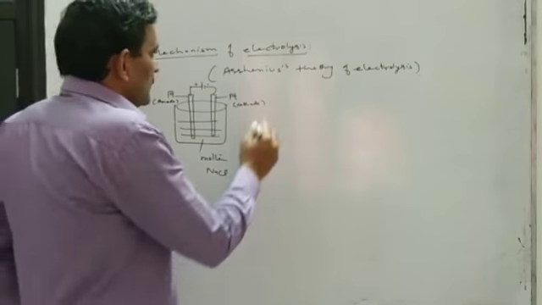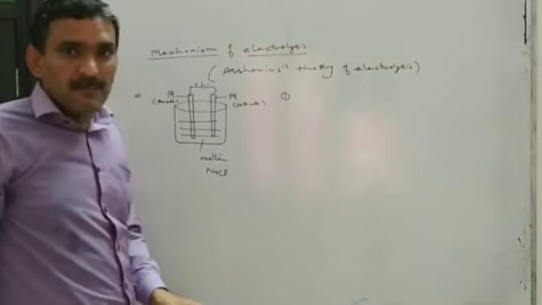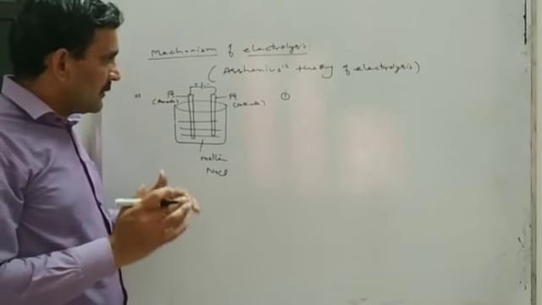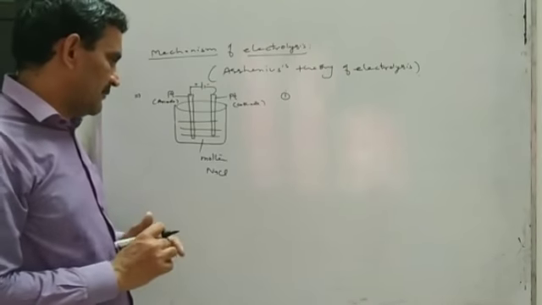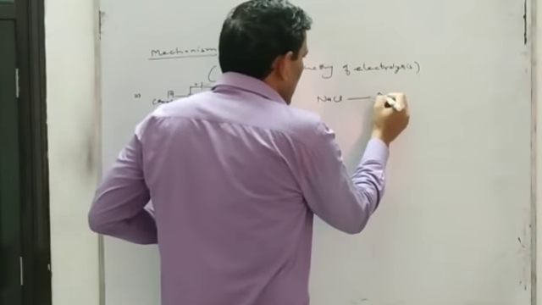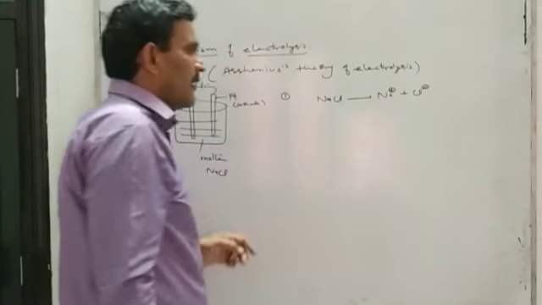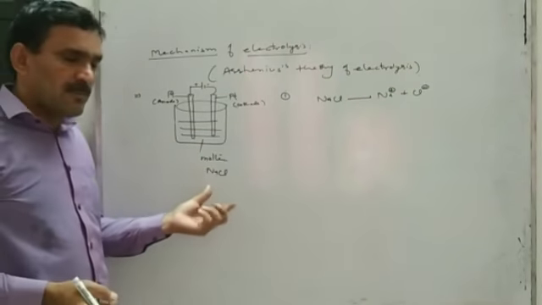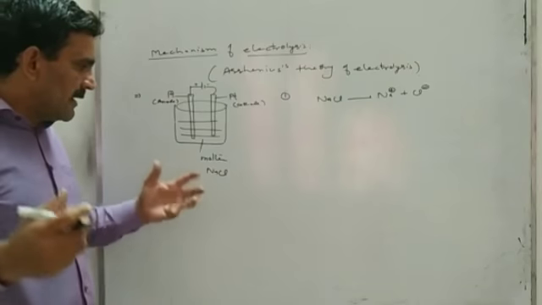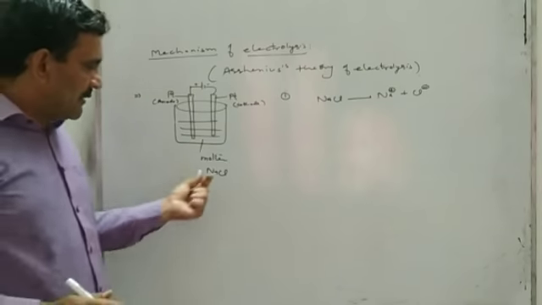So according to Arrhenius theory, first of all, the electrolyte dissociates or ionizes. That is, in the molten state, NaCl will dissociate to give sodium ion and chloride ion. We know in the solid state of sodium chloride, sodium ion and chloride ion are rigidly packed, and they are not free to move.